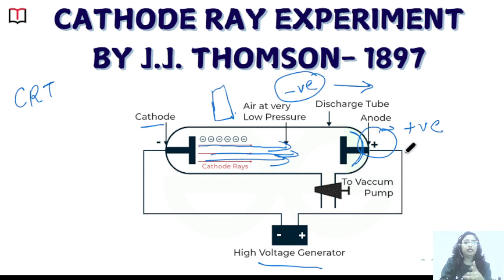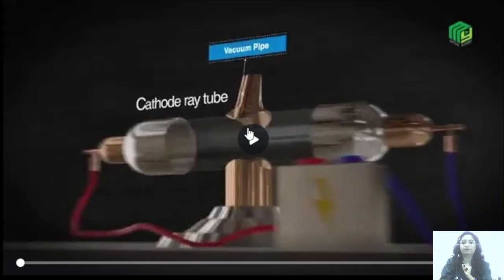We know that like charges repel and opposite charges attract. So it must be something negative, and that's how he discovered the electrons. Let's watch a very interesting video which is going to explain this discovery and the experiment.